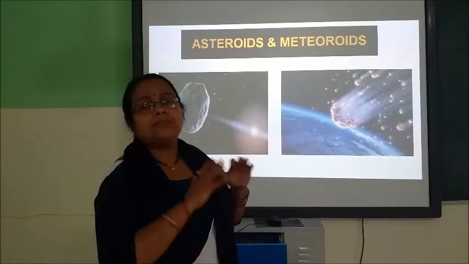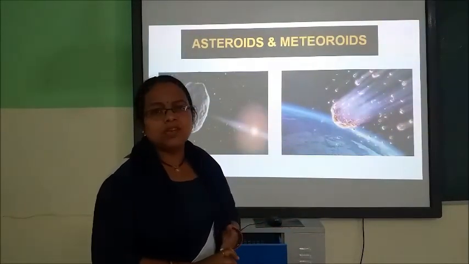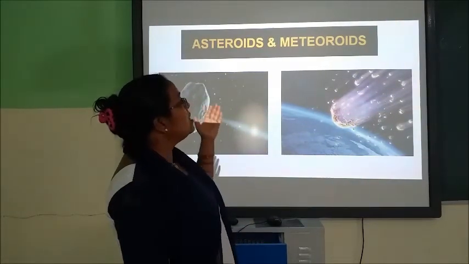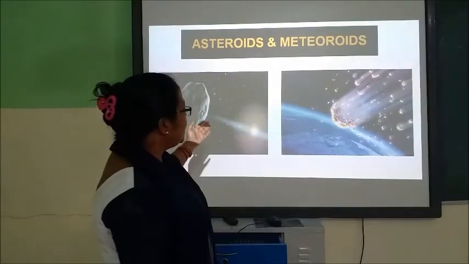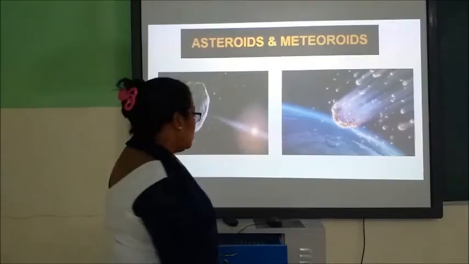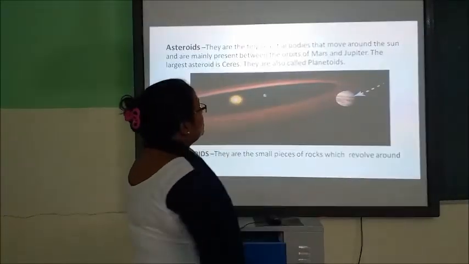So that's what we have studied about the solar system and each planet. Now we move towards asteroids and meteoroids. It is a picture of an asteroid and a meteoroid, children. So now we will discuss what they are.